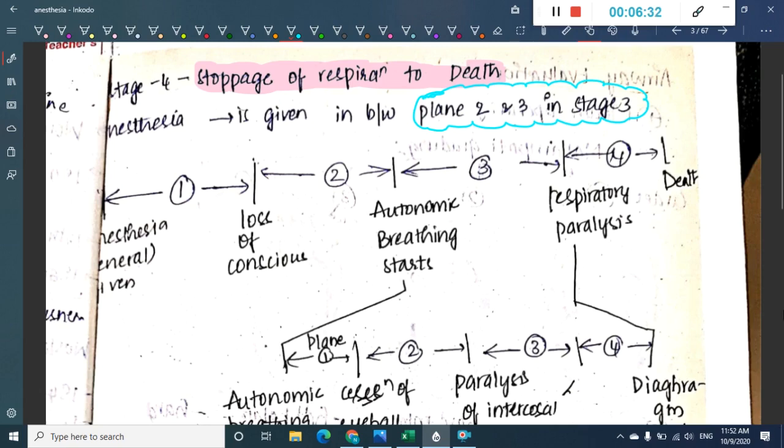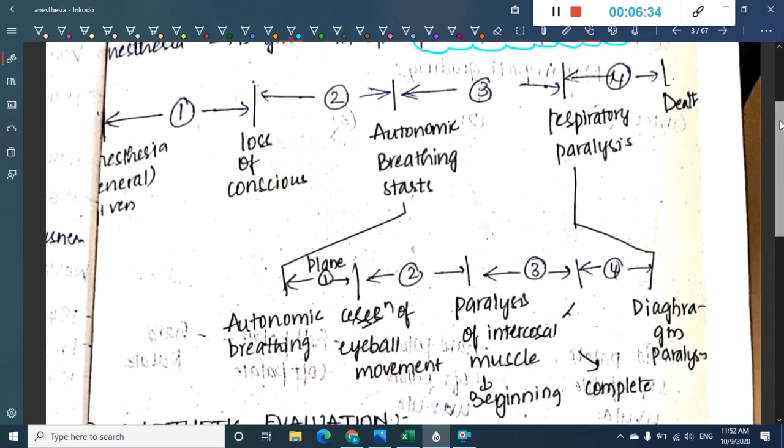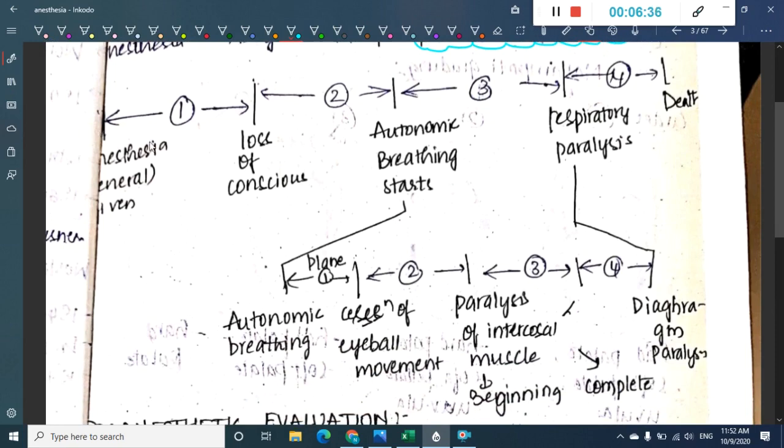Right? So the same thing I have given in a proper diagrammatic view. So anesthesia is given here. This is the place where you give general anesthesia. Once you give general anesthesia, there is loss of consciousness. From the anesthesia giving to the loss of consciousness, we have stage 1. Now from the loss of consciousness to the starting of autonomic breathing, we have stage 2.